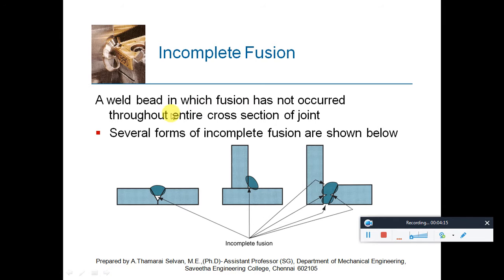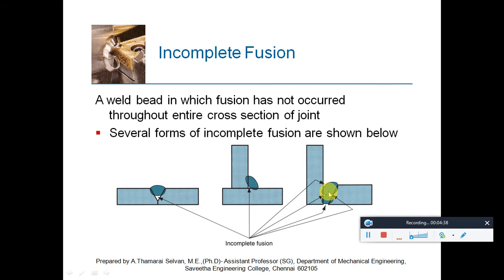And another one is incomplete fusion. Because of the variation in temperature of the two metal surfaces and their molten metals, incomplete fusion happens. It is a weld bead in which the fusion has not occurred throughout the entire cross section of the joint.